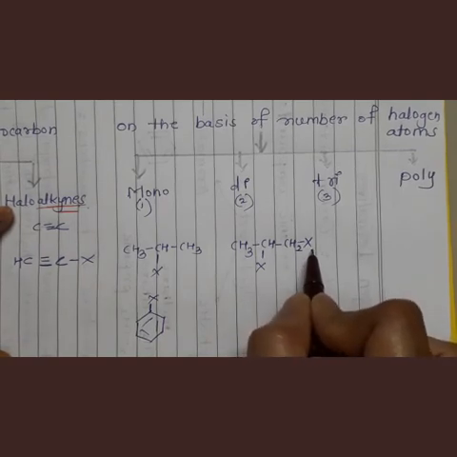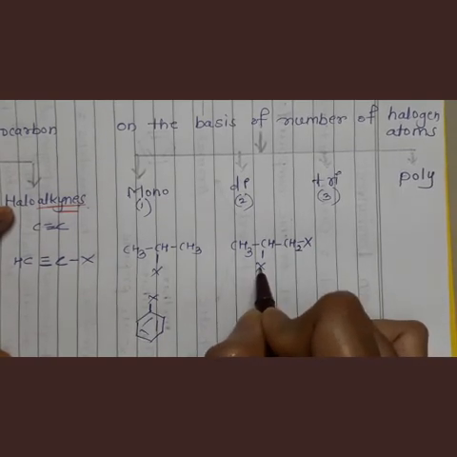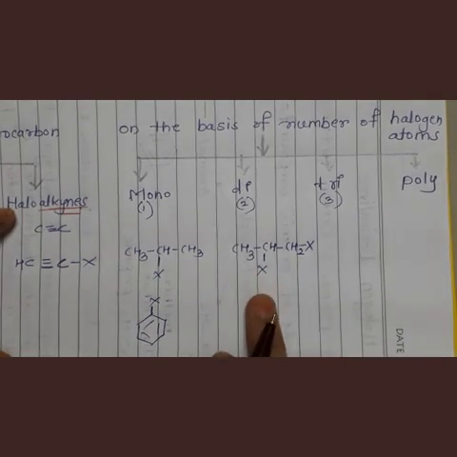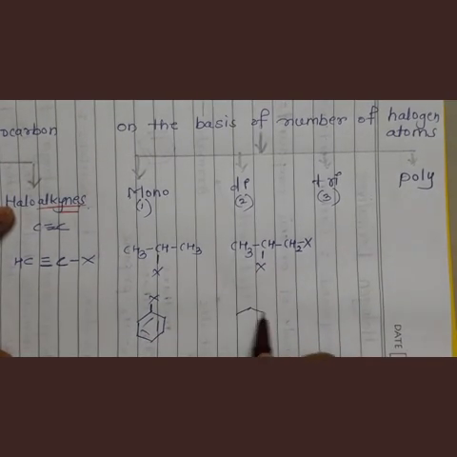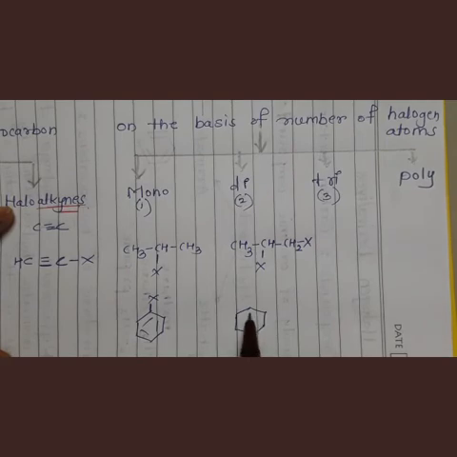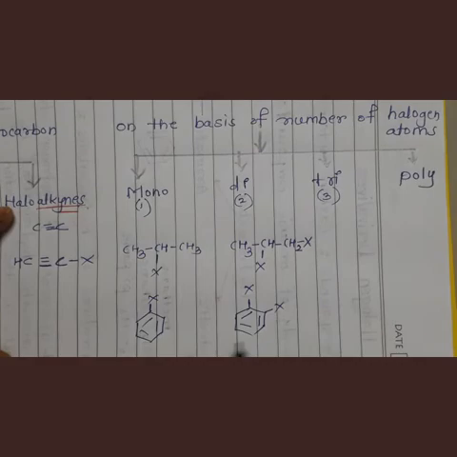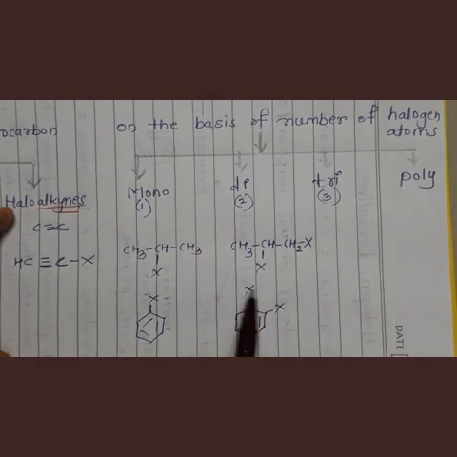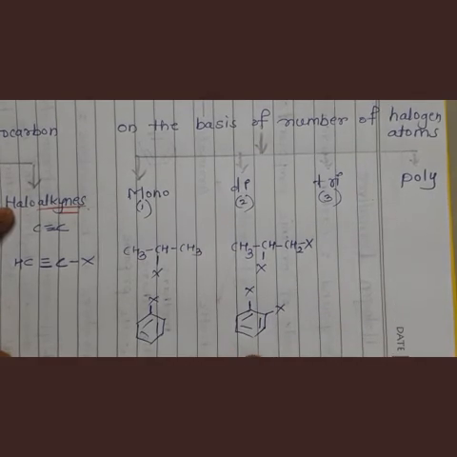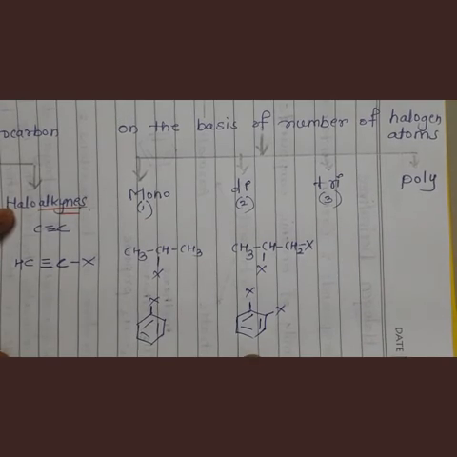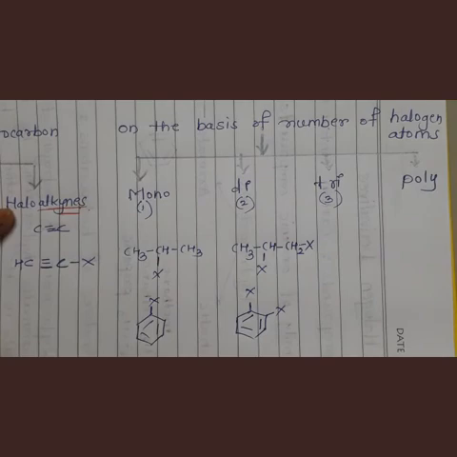Now here how many halogens are there? 1, 2. So this is a dihalogen compound. Let us take an example of benzene ring also, aromatic derivative also. 1 halogen plus 1 more halogen. So 2 hydrogen atoms are replaced by 2 halogens. So this is also a dihalogen compound. Understand? These 2 are dihalogen, these 2 are monohalogen.